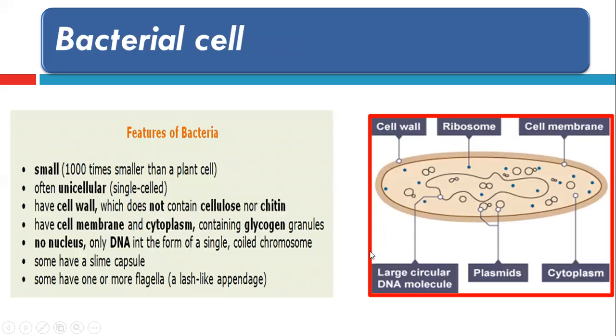So, the bacterial cell. Bacteria are small structures, usually single-celled. They don't have membrane-bound nuclei, and the genetic material is free in the cytoplasm like this. A large circular DNA molecule, and a small circle of DNA they call a plasmid. They have cytoplasm, cell membrane and cell wall, and cytoplasm containing glycogen granules, no nucleus, only DNA in the form of a single coiled chromosome. They have a slime capsule, and sometimes some of them have flagella.